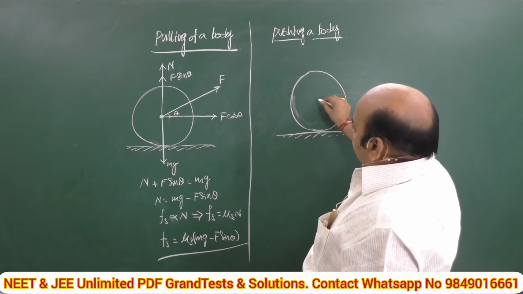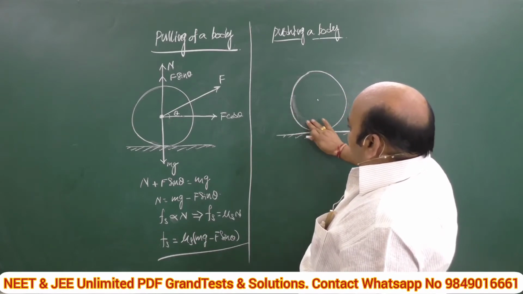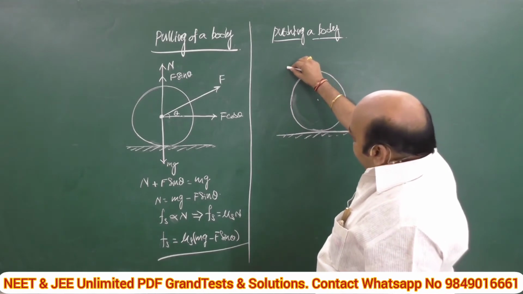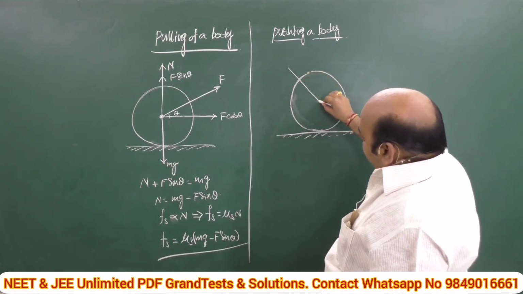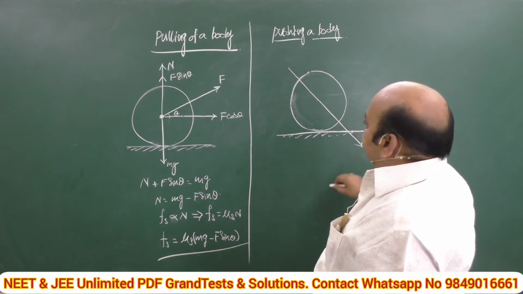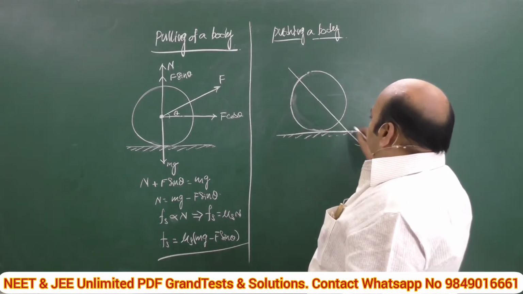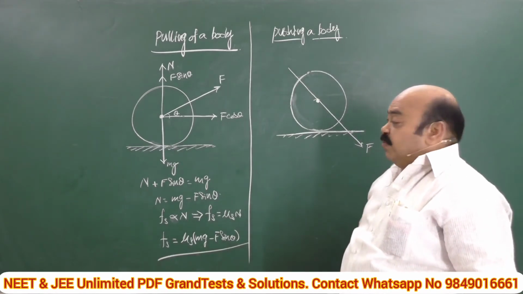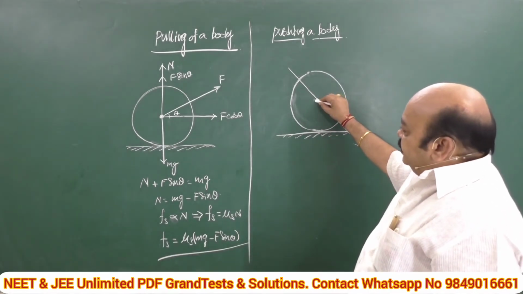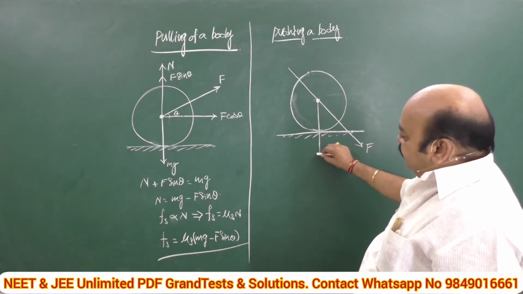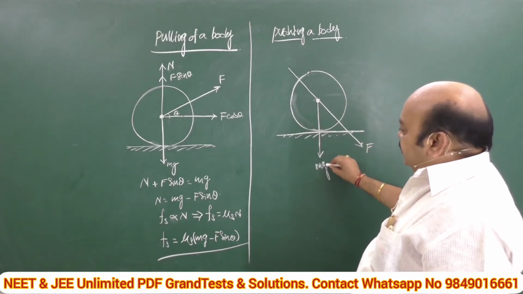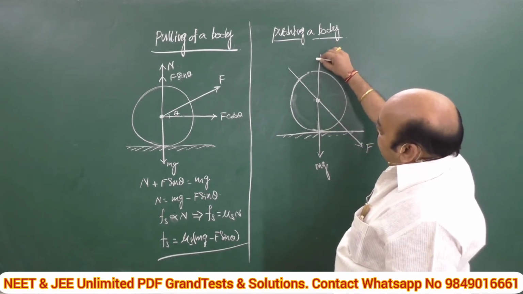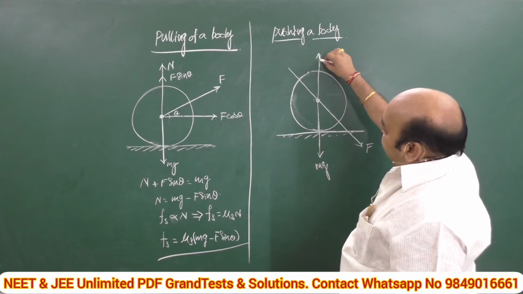Okay. See, this is the center of this body. What is pushing and what is pulling? Pulling means applying a certain force at an angle on the body. This is called pushing, and this force is called the pushing force. What are the components of forces acting on this body? Number one, as usual, it is mg. Number two, by the surface onto the body, it is N. This is called the normal reaction.